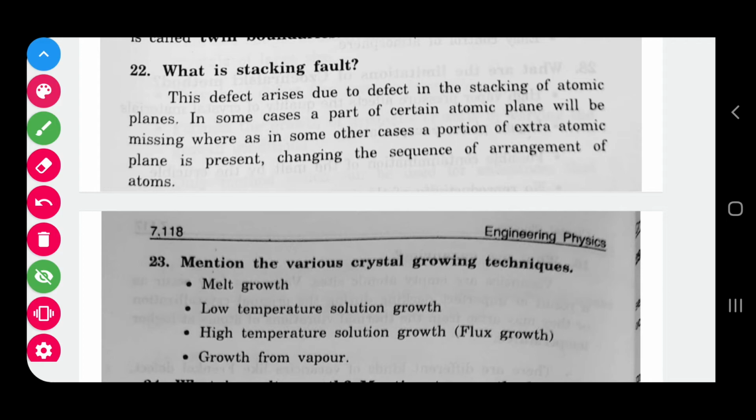That is the one they have given. Stacking of atomic planes: in some cases, part of a certain atomic plane will be missing. In some other cases, that's what we are saying, the sequence of arrangement of atoms changes. Sometimes rearrangement, sometimes missing of planes. So you call it a stacking fault.